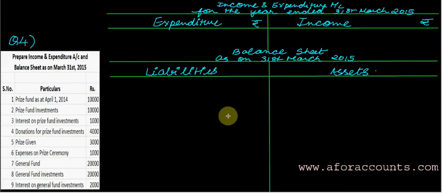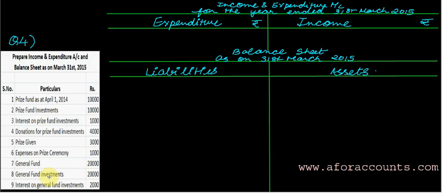Question number 4. I have to prepare the income and expenditure account and balance sheet as on 31st March 2015. See, in this question I have some investments: prize fund investments and general fund investments. So let's first understand what types of fund we can have.